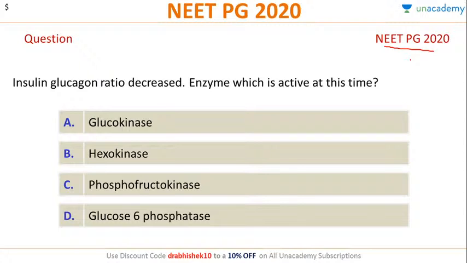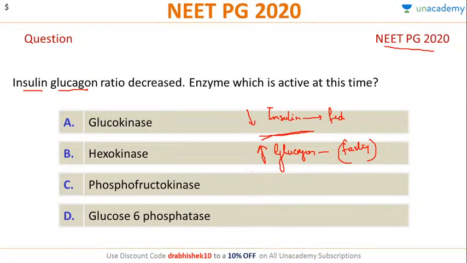First of all, you have to understand what the insulin glucagon ratio means. We know that insulin is the hormone of the fed state, and glucagon is the hormone of the fasting state. So if the insulin glucagon ratio is decreased, it means glucagon is increasing and insulin is decreasing, and only then will this ratio decrease. By this we mean that the body is in fasting state.